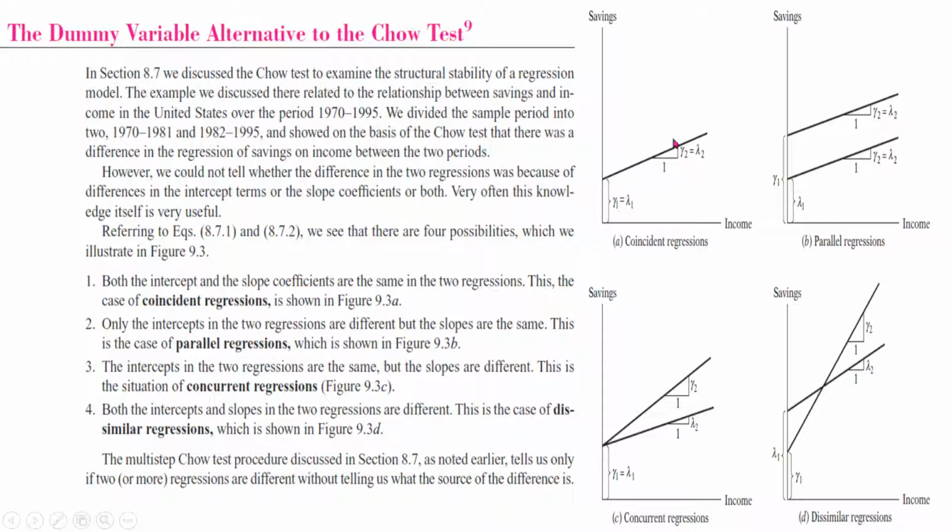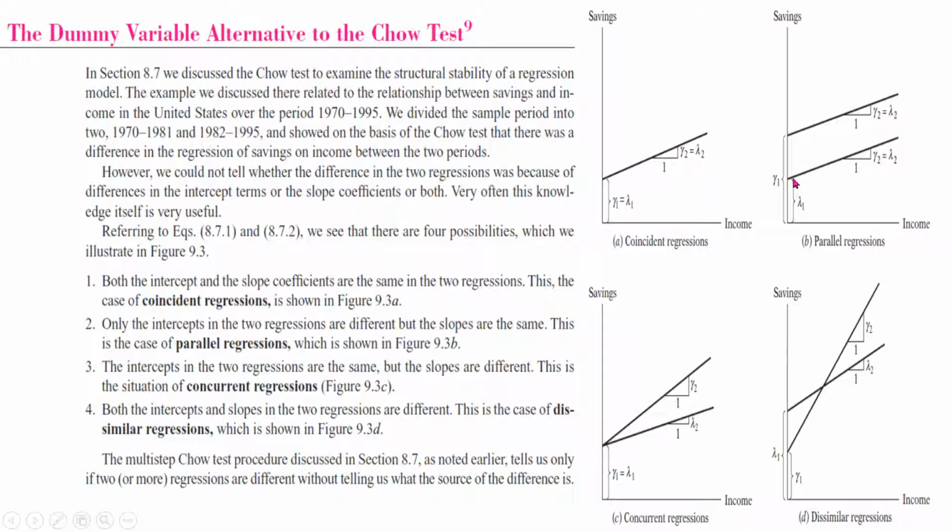So we have this type of scatter plot where you can see that there is no change throughout the series. The second case is where only the intercepts in the two regressions are different, but the slopes are the same. Those of you who have a background in mathematics know that the intercept is the point where the curve touches the y-axis. So now you can see that we have two different points for two different curves.